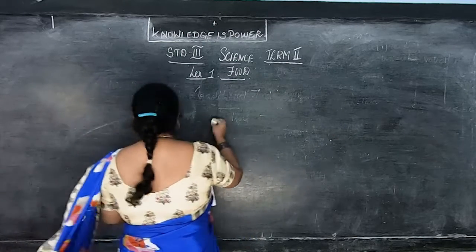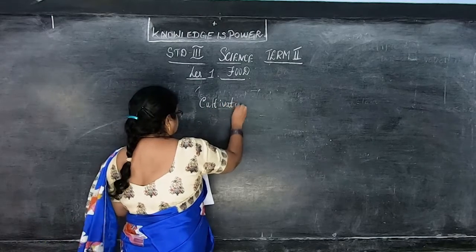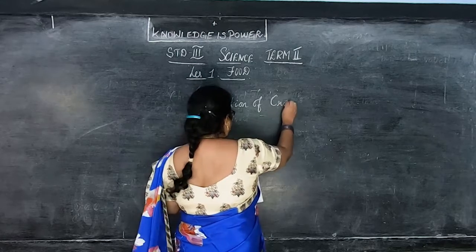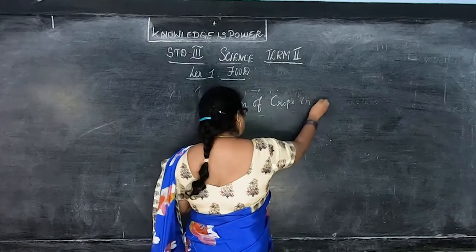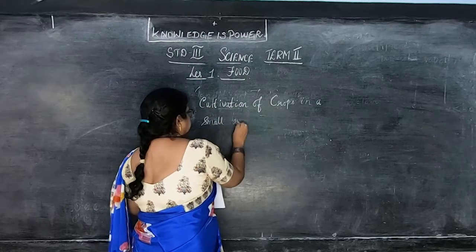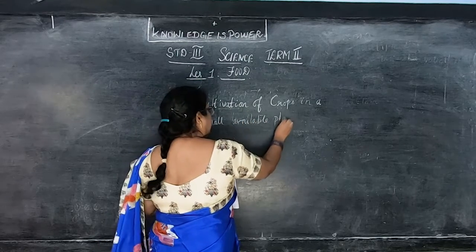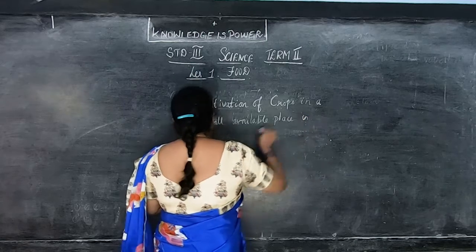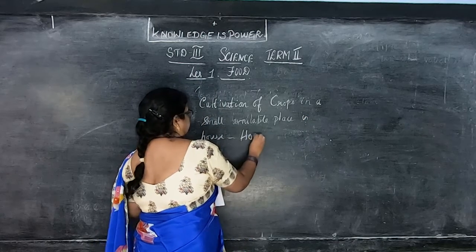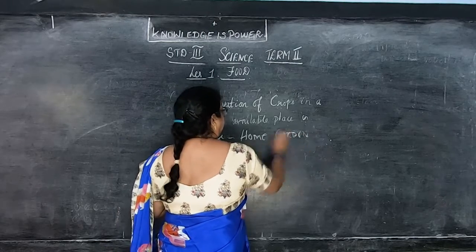So cultivation of crops in a small available place in your house is known as home garden. Okay children, home garden. Do you understand this?